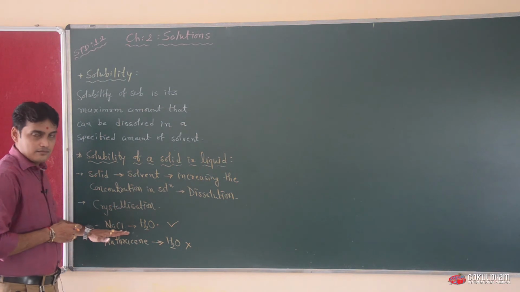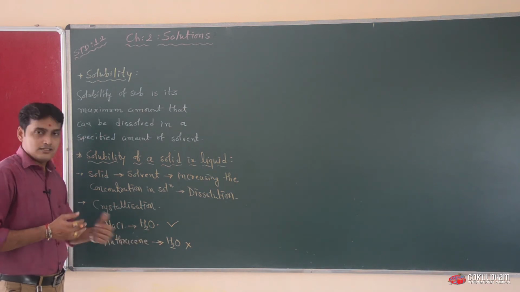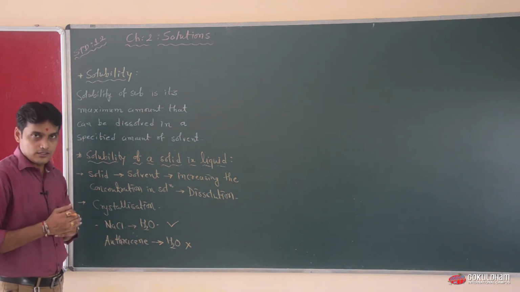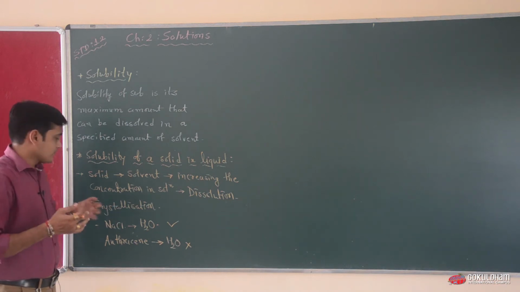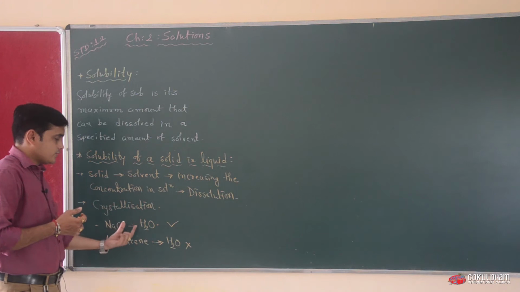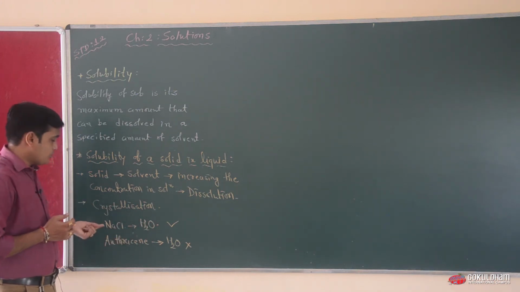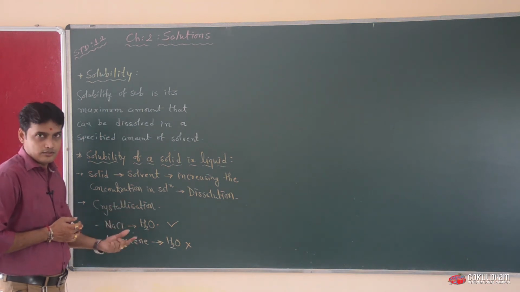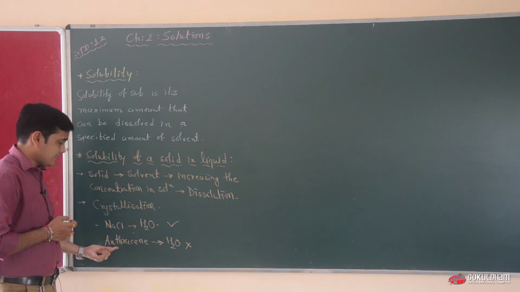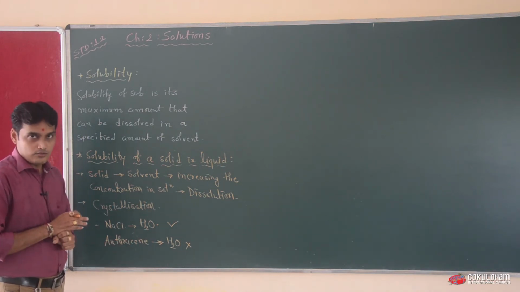This NaCl is a polar substance, Na plus and Cl minus. Water is also a polar solvent, H plus and OH minus. So we can say that like dissolves like, or that a polar solute is easily dissolved in a polar solvent. But in the second case, anthracene is a non-polar solute.